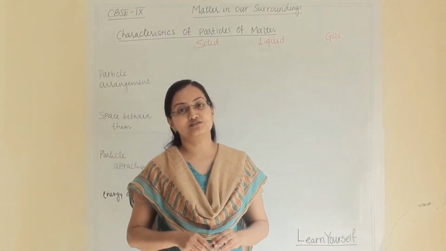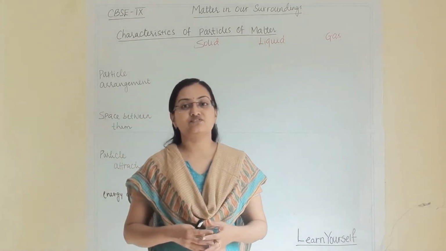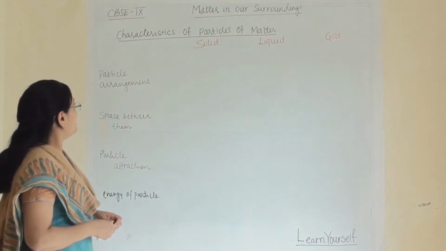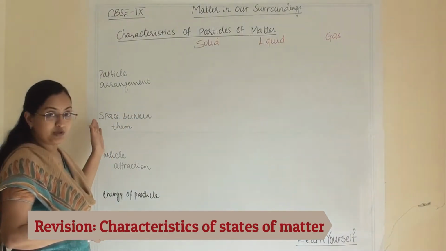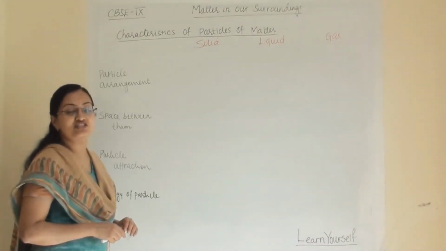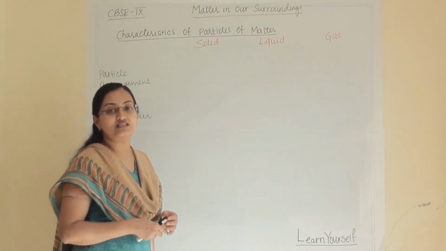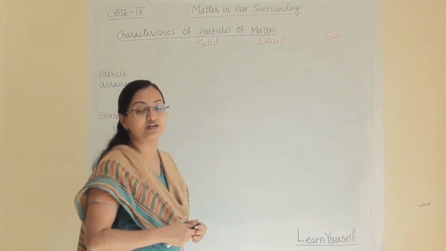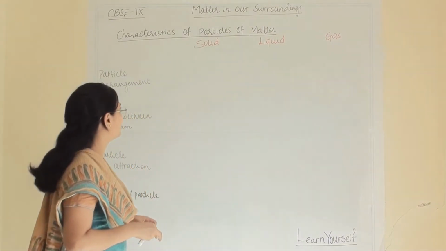Characteristics of particles of matter. In this we are going to study 3 characteristics of particles of matter. Before we study that, let us understand the particle arrangement, the space between the particles, particle attraction and energy possessed by the particles. This we have already studied in standard 8. This is just a revision. It will be helpful for us to understand all the 3 characteristics of particles of matter.